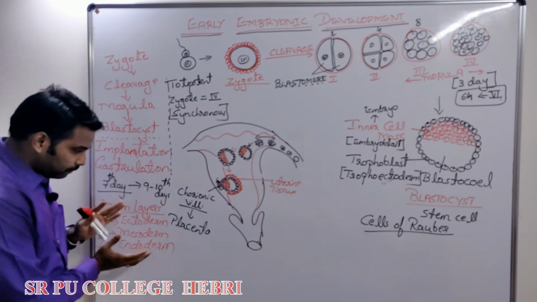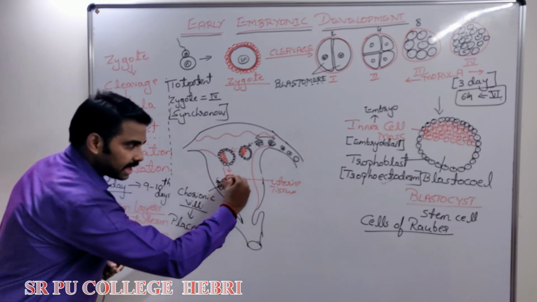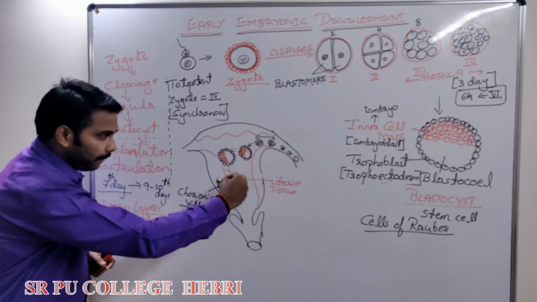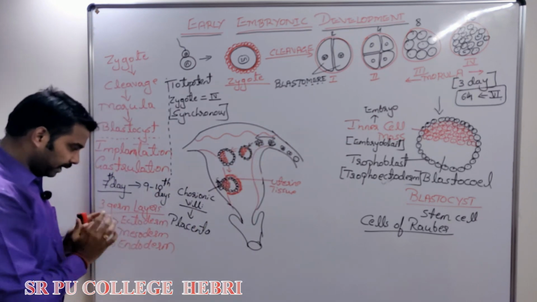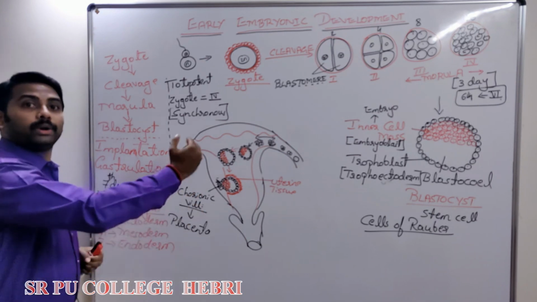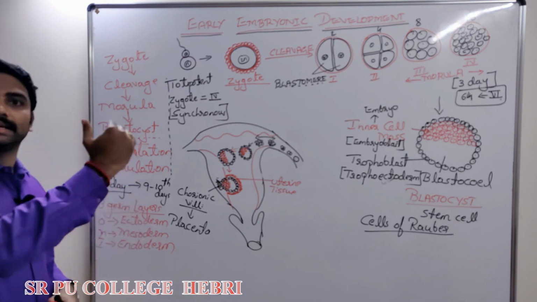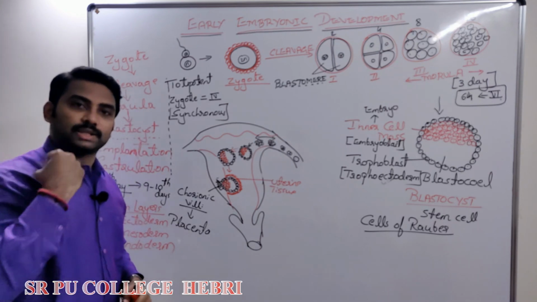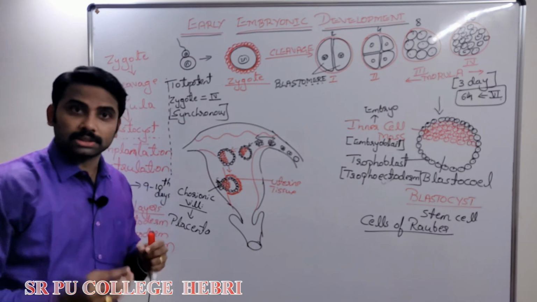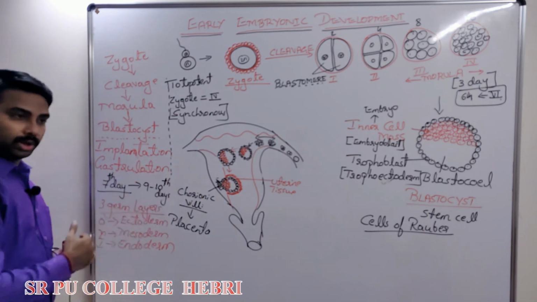Now what happens? This 3-layer formation has happened, right? Now what happens? As this embryo started growing, as the baby grows, some cells of the ectoderm layer grow into what? Nervous system. Some ectodermal cells develop into my brain, my spinal cord, my neurons; my retina and my lens are developed from ectoderm.